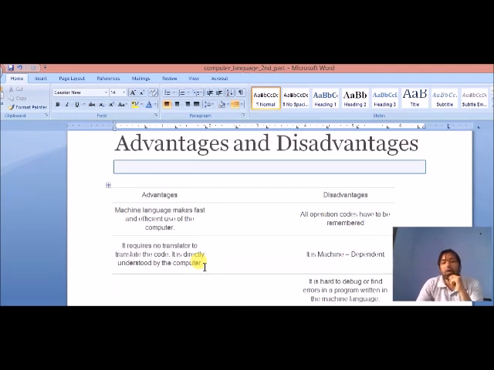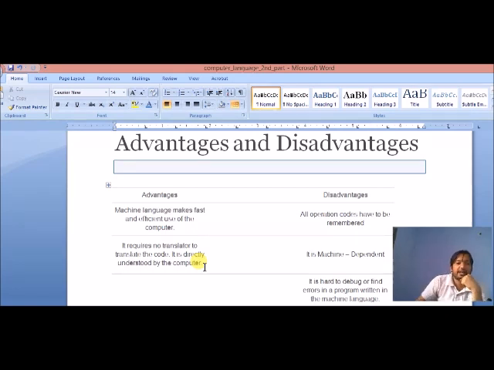And its disadvantage is that all of the operation codes have to be remembered. Whatever input commands you are going to give, all of that should be remembered at the machine level. It is very difficult to remember all the codes in machine level language.